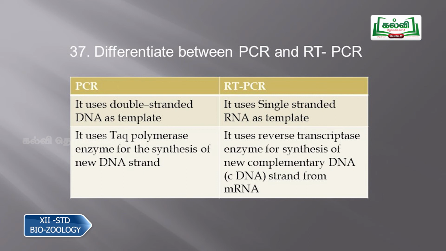But in RT-PCR, it uses reverse transcriptase enzyme for the synthesis of new complementary DNA or cDNA from the strand of mRNA. So, here the template is mRNA. From that mRNA, we are producing a complementary DNA. So, that is the difference between PCR and RT-PCR.